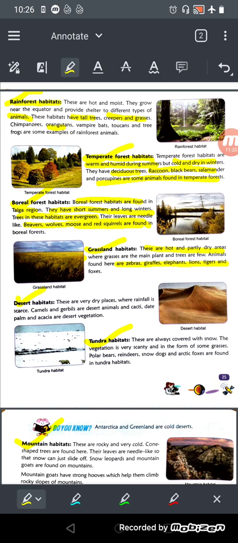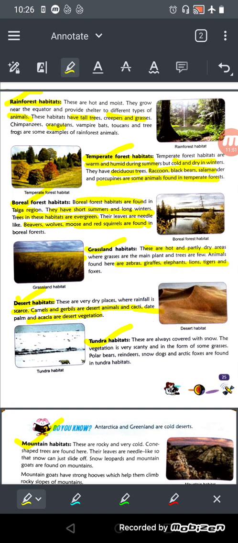Now, desert habitat. What are desert habitats? These are very dry places where rainfall is scarce. यहाँ rainfall बहुत कम होता है, and camels and gerbils are desert animals, and cacti, the date palm, and acacia are the desert vegetation. What are the plants found there? Cacti, date palm, and acacia.